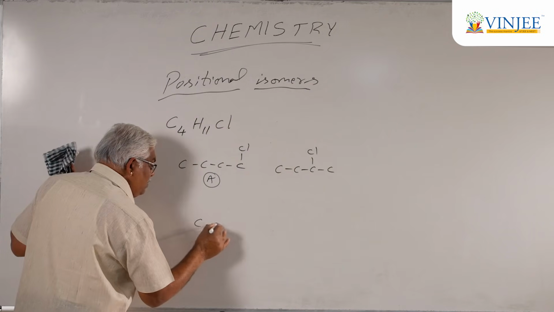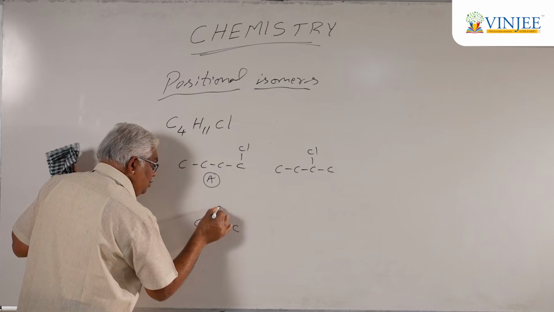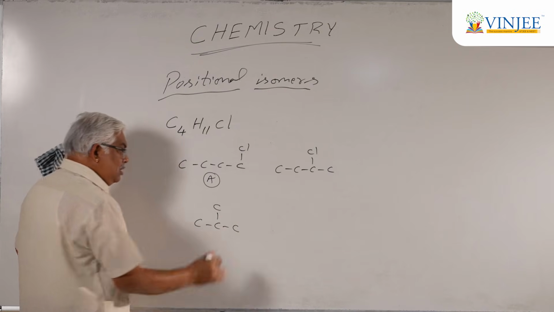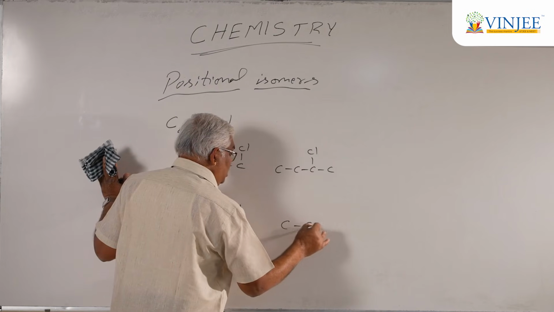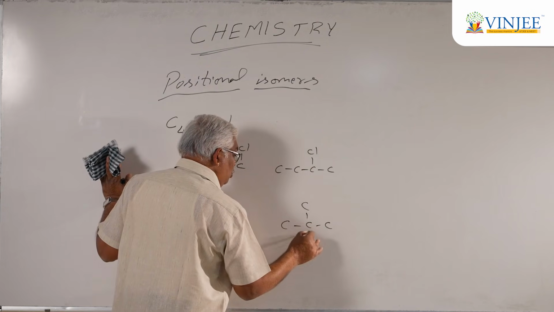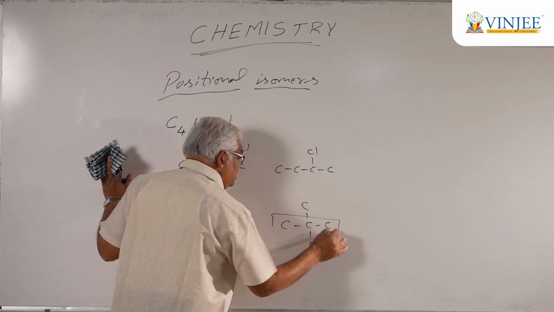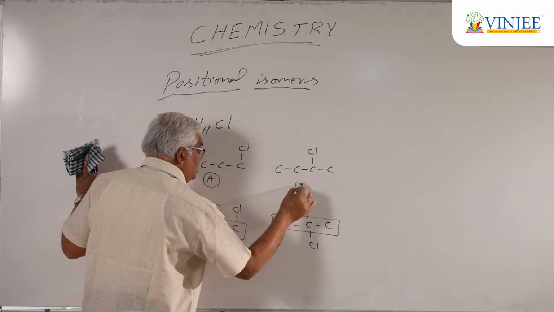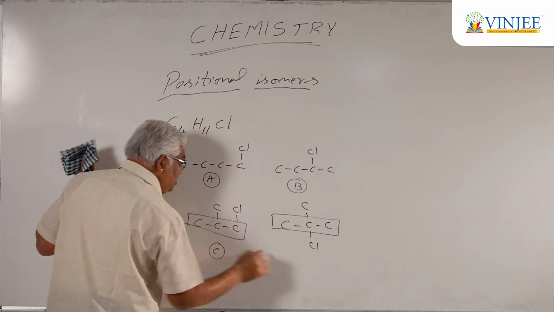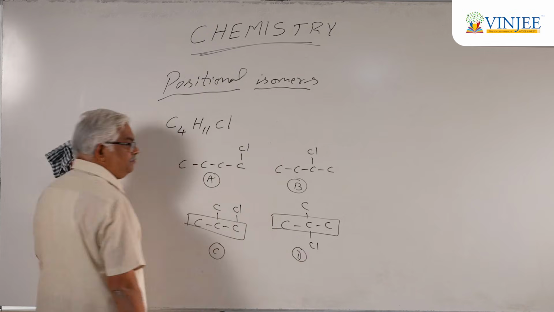Similarly, next I may have three carbons with a carbon substituent, and you may have a chlorine on the first carbon, and you may also have chlorine on the second carbon. Here is the parent chain, and here is the parent chain. Let me call these compound B, compound C, and compound D.